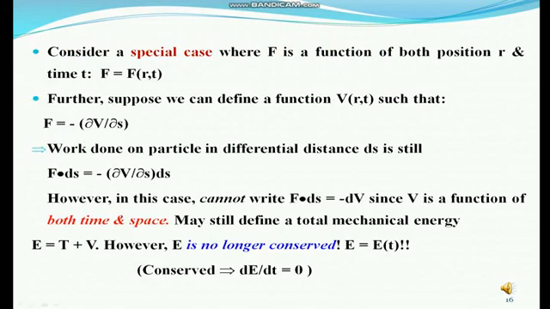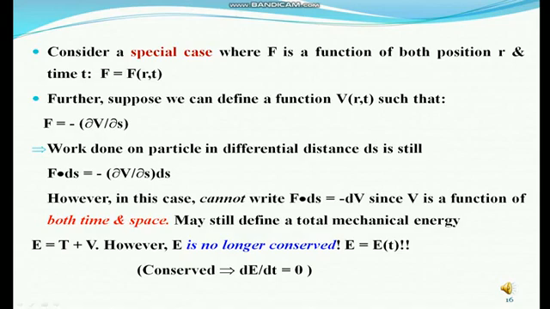Consider a special case where capital F is a function of both position r and time t. That is, F is a function of r comma t. Further, suppose we can define a function V of r comma t such that F equals minus partial V divided by partial s. This implies the work done on the particle in differential distance ds is F dot ds equals minus partial V by partial s times ds.